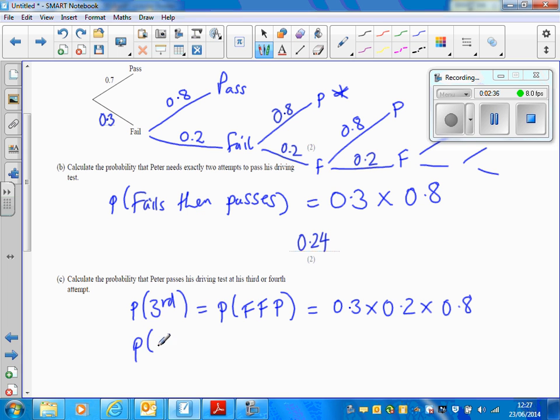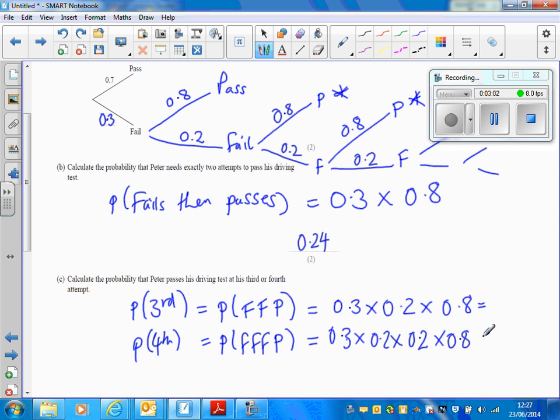The probability that he passes at his fourth attempt, well, that's the probability that he fails, then he fails, then he fails, then he passes. Well, if he fails first time, that's 0.3. Fails again, that's 0.2. So we're multiplying all the time. Fails again, that's another 0.2. And now he passes, and the probability of that is 0.8. That's going through this route.